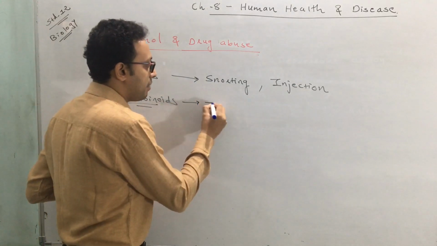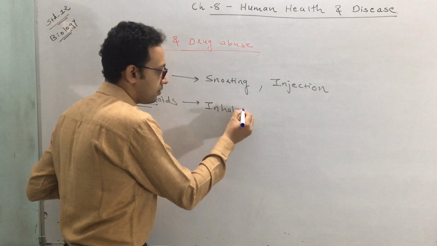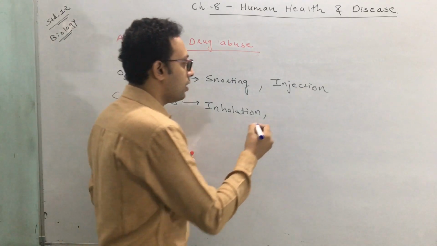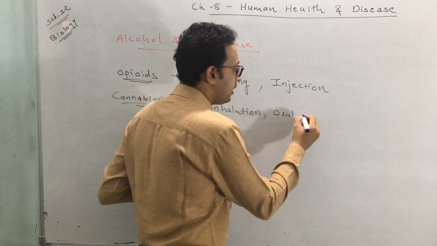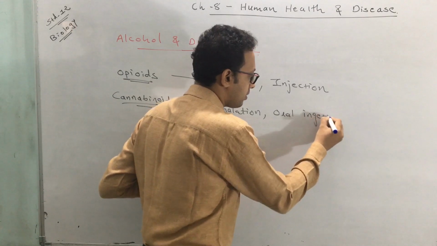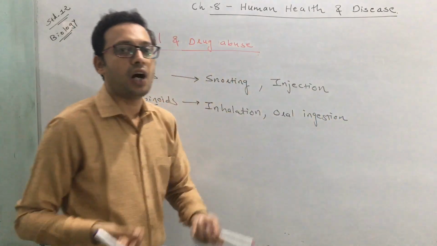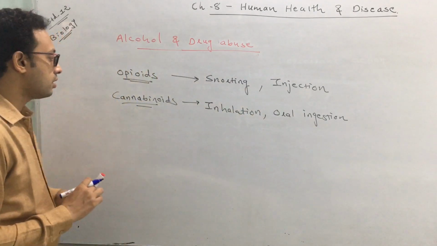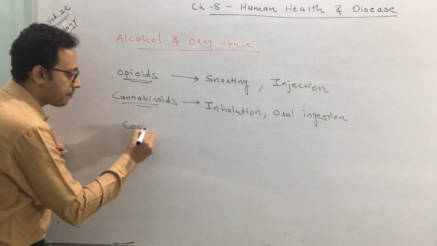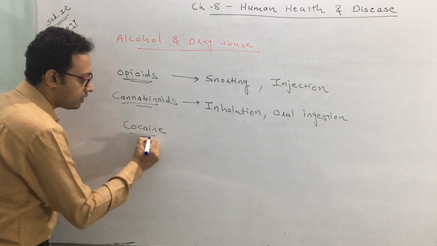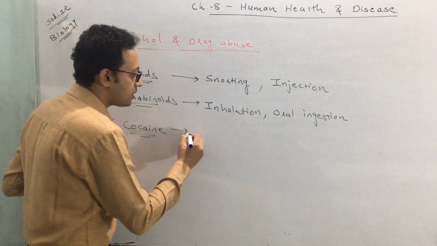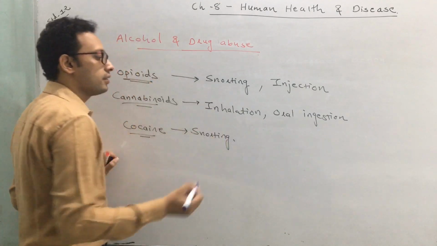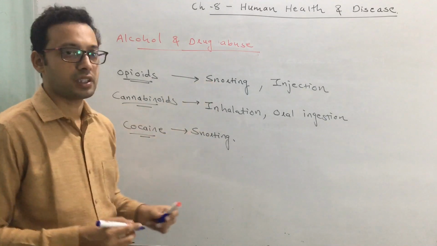Cannabinoids can be taken by inhalation, or they can be taken by oral ingestion. That means how we take food, this way they take it. That is oral ingestion. Third is cocaine or coca alkaloids. These coca alkaloids can be taken by snorting. Okay, now you already know the meaning of snorting.